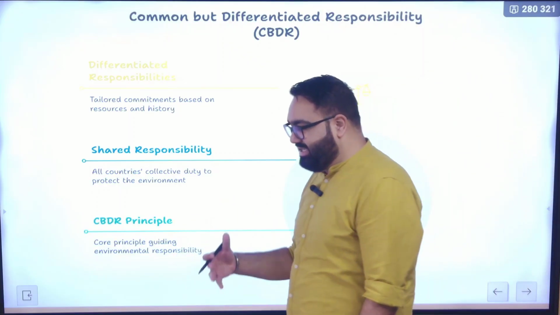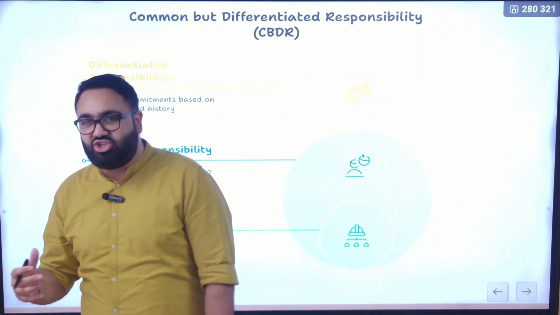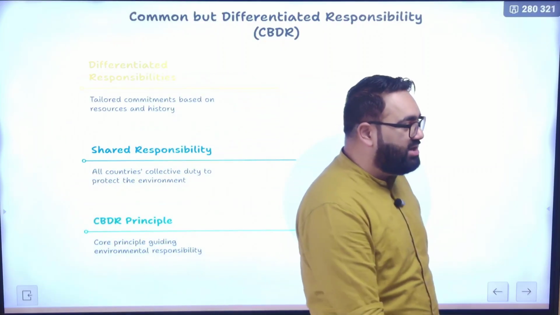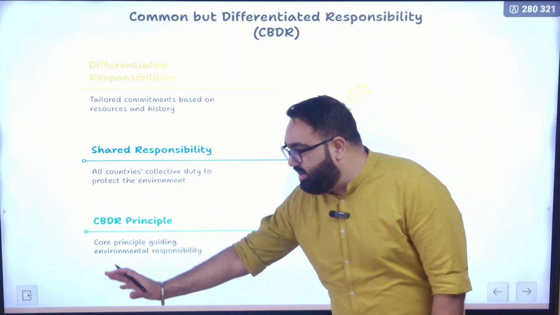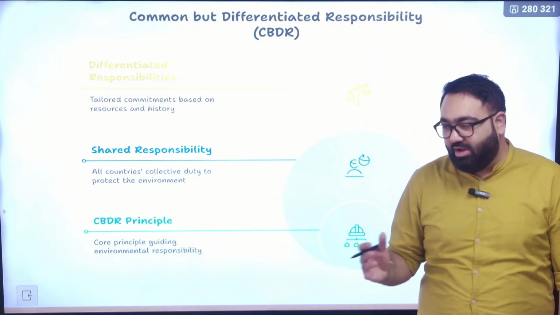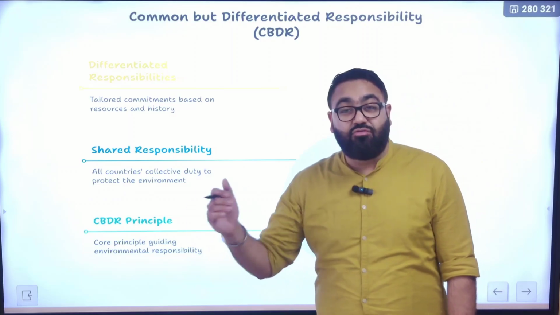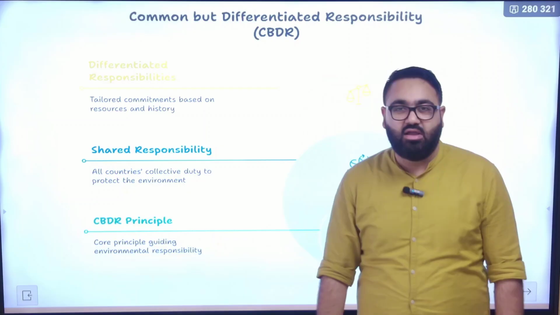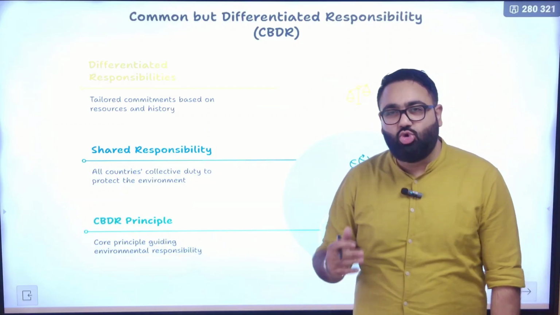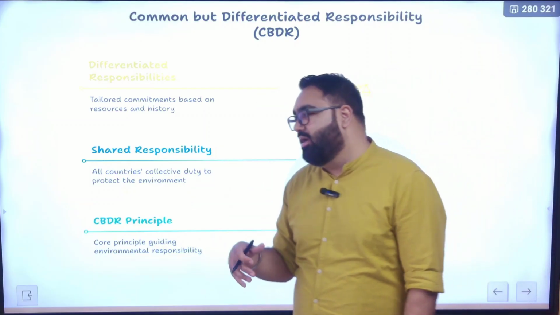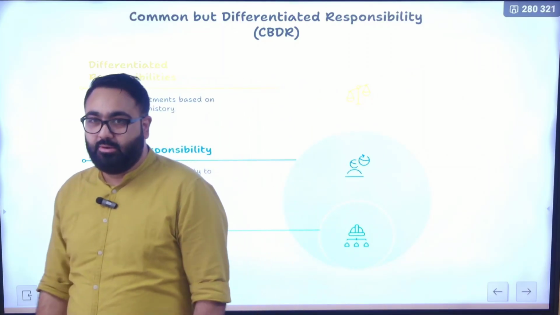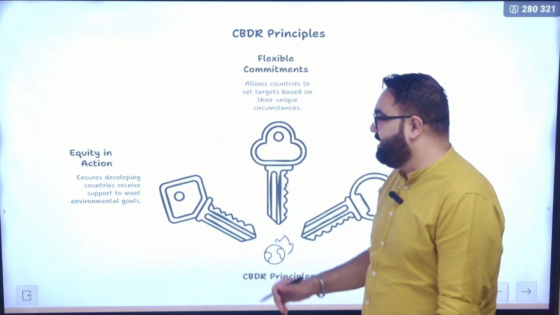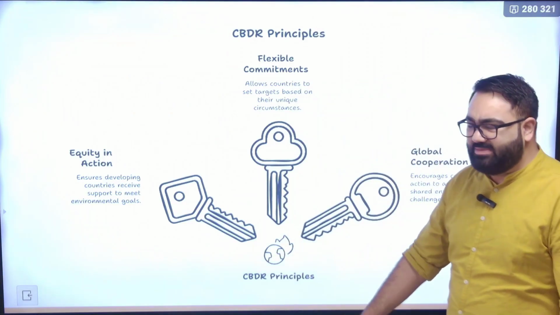And you will see this in most UN conventions and climate change talks: the targets given to nations are different. Developed countries are given a much harder target. For example, developed countries will have to phase out harmful substances almost immediately, while developing countries get much more time to phase them out. This is the idea of common but differentiated responsibility.